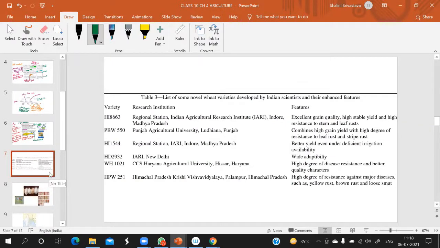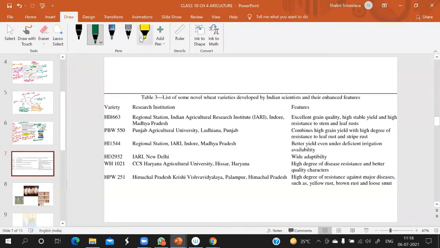This is the list of some novel wheat varieties. Some of the wheat varieties. So the regional station of MP, Indore: what is it growing here? Excellent grain quality, high yield, high staple yield.